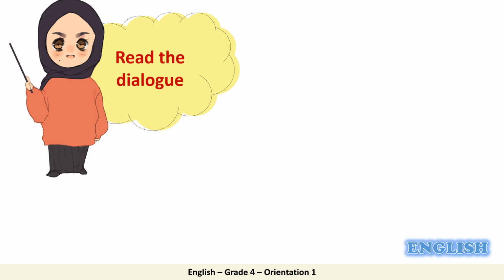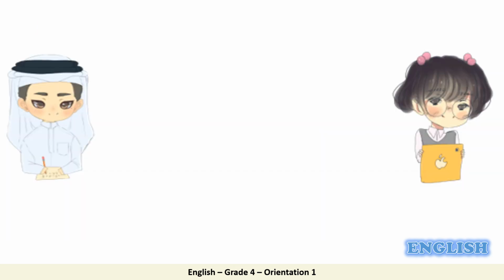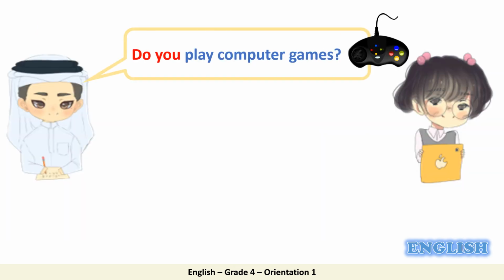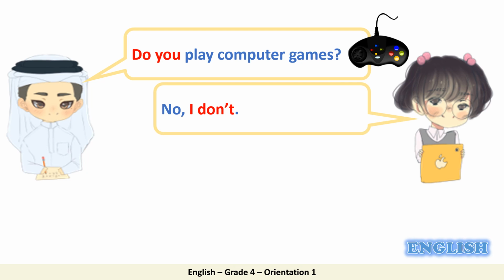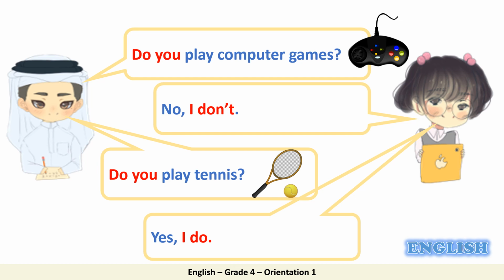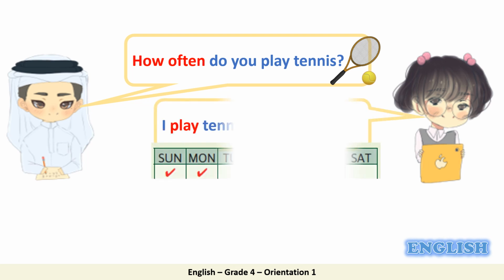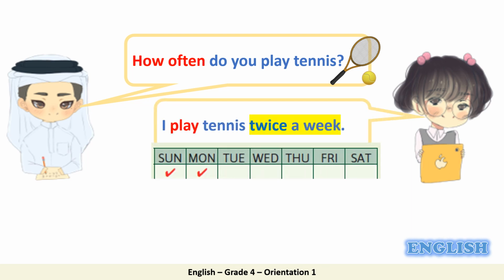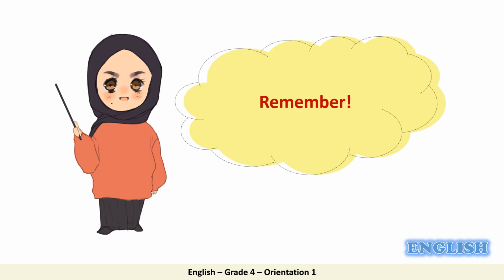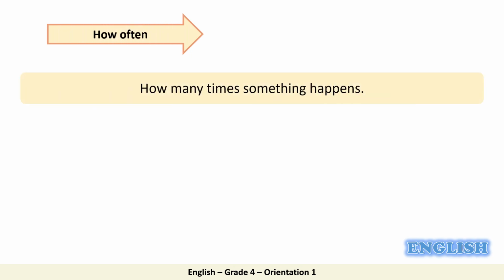Let's read the dialogue between Noor and Ahmed. Do you play computer games? No, I don't. Do you play tennis? Yes, I do. How often do you play tennis? I play tennis twice a week. Always remember, we use questions with how often to talk about how many times something happens.